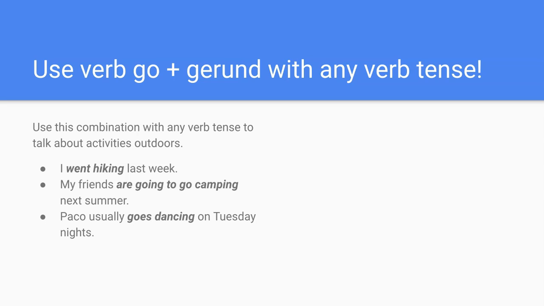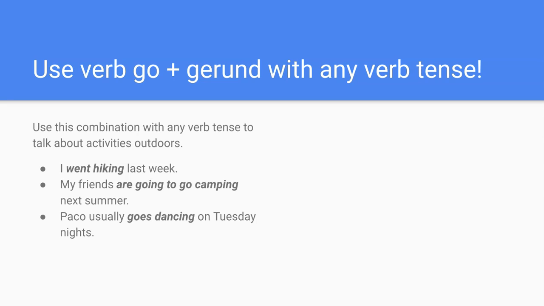If you do use the verb go plus a gerund, remember that you can use this with any verb tense that you want. For example, you can say, I went hiking last week. Go in the past is went. I went hiking last week. My friends are going to go camping next summer.